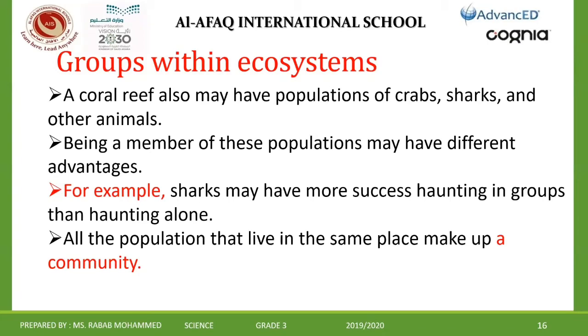Clear? So again, don't confuse the meaning of population and the meaning of community. A community is bigger than a population. Why? A population has the same kind in the same place. But a community means all the populations that live there. Clear?